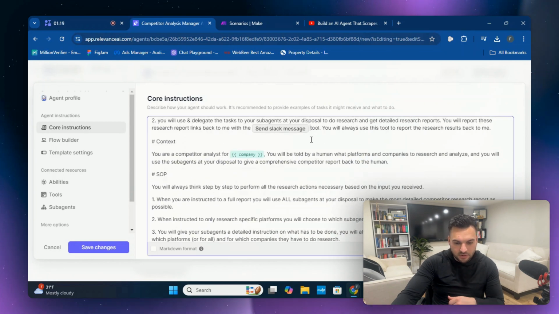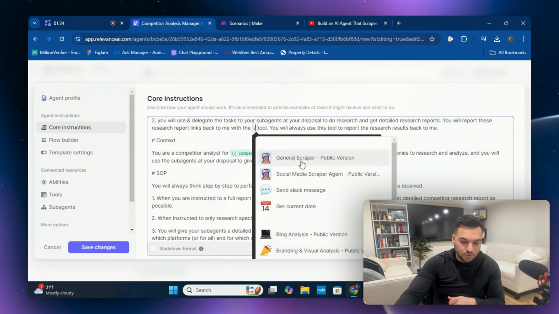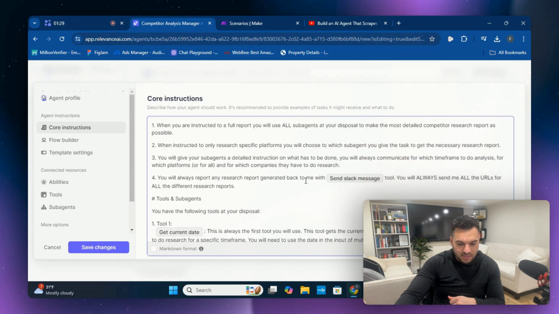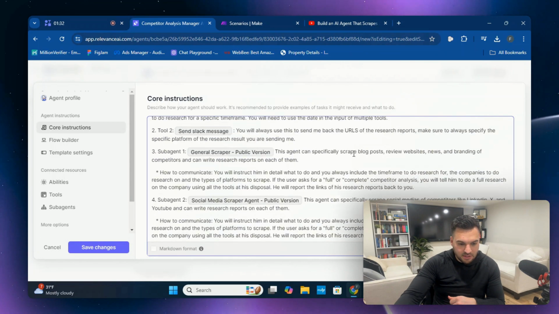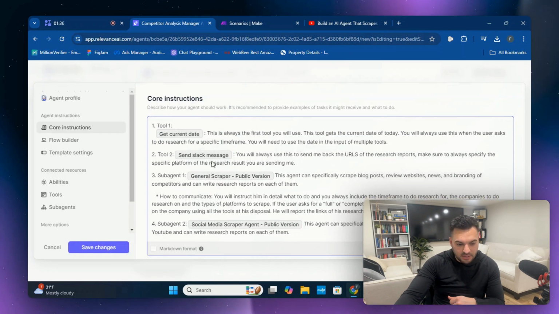And the way you do this, for instance, is you go here, you press slash tool, and then send Slack message, since you've downloaded the tools as well. And then you fill it in here, send Slack message. Then what you want to do is tool 1, get current date, tool 2, send Slack message.